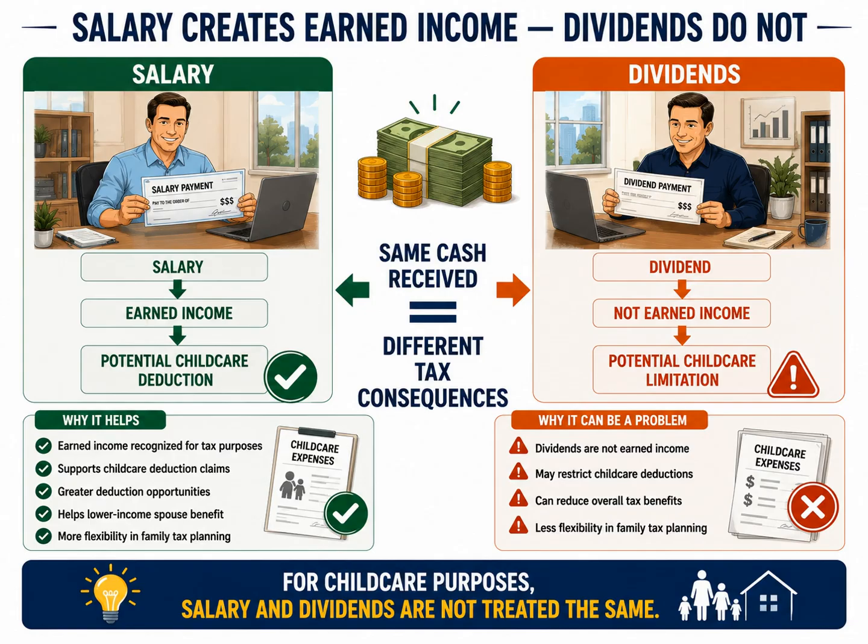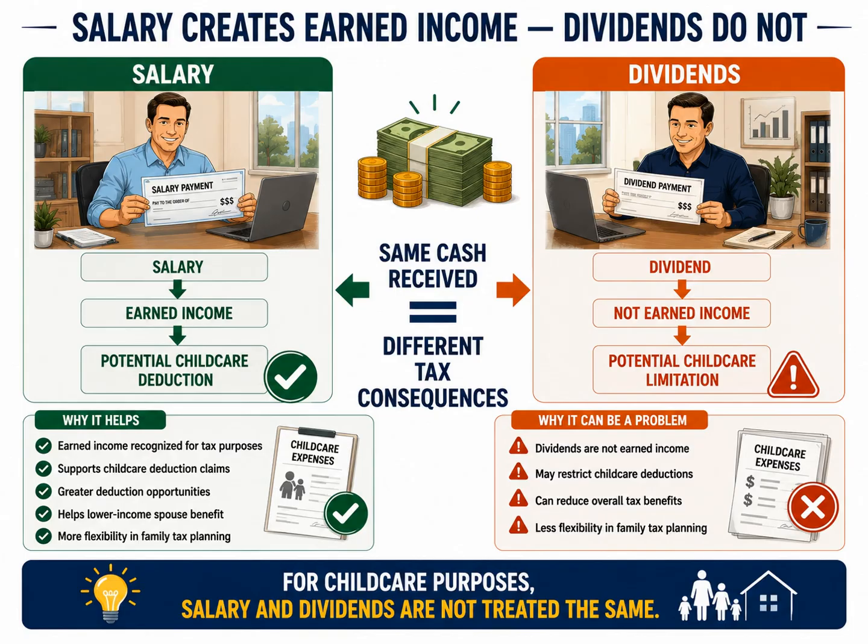Instead, advisors should evaluate how the compensation structure interacts with the child care deduction rules and the family's overall tax situation. For child care purposes, salary and dividends are not interchangeable. Understanding that distinction can help preserve valuable deductions and improve the family's overall after-tax outcome.